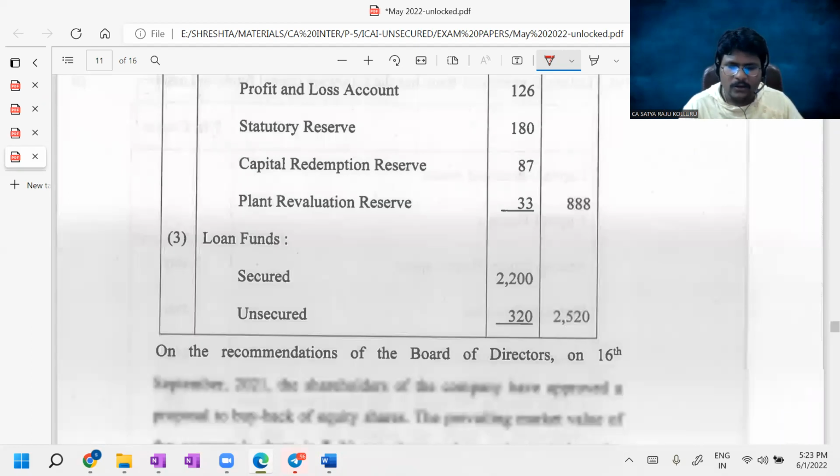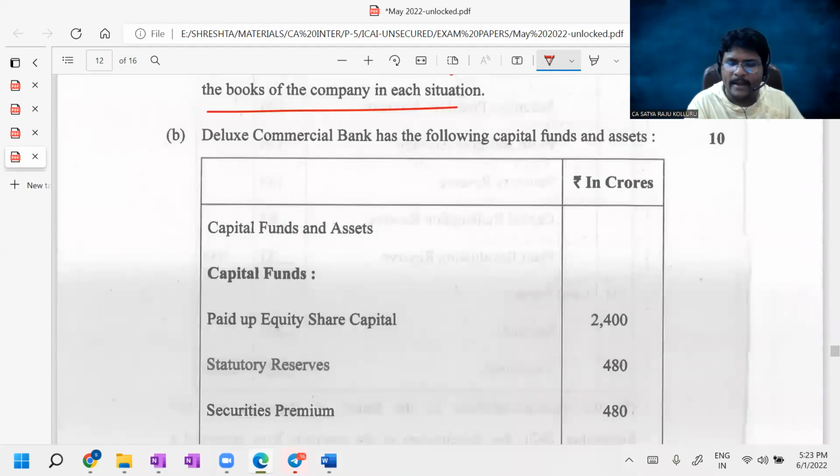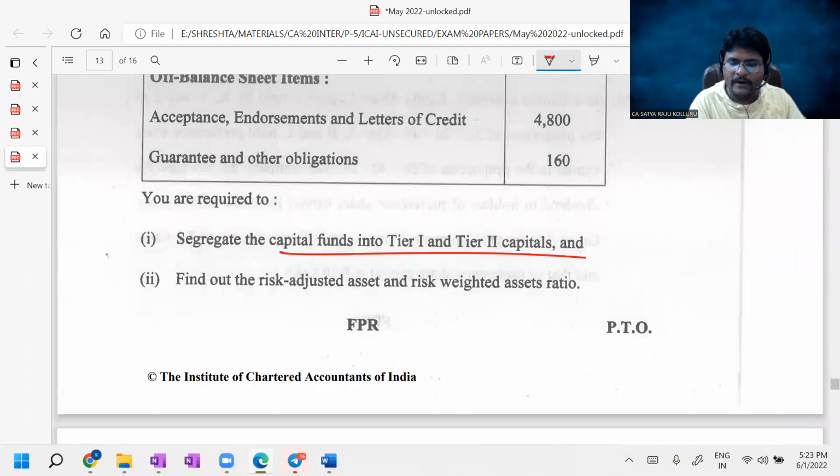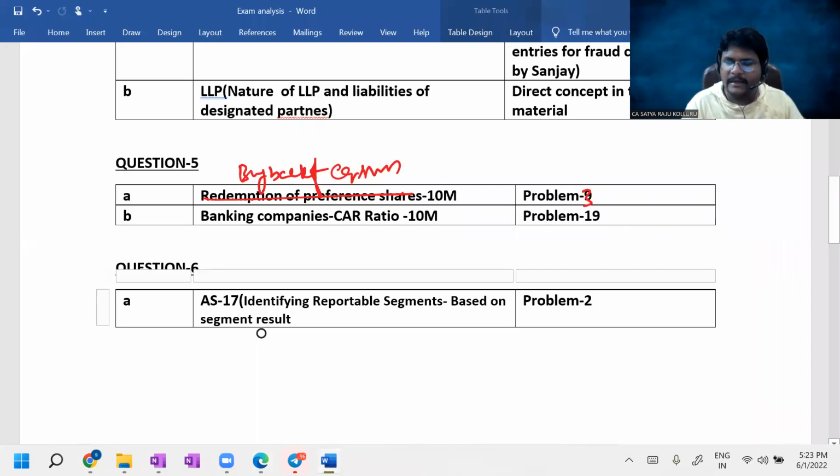Come here. Question number 5B, Deluxe Commercial Bank. They asked to find out the CAR ratio, to segregate capital funds into tier 1 and tier 2, and find out the risk adjusted asset and risk weighted asset ratio, which is also a direct problem, guys, from banking companies. Problem number 19. I'll open problem number 19 in the banking companies.